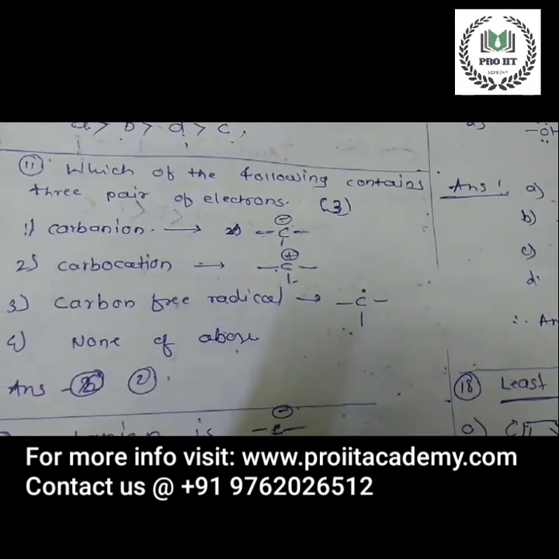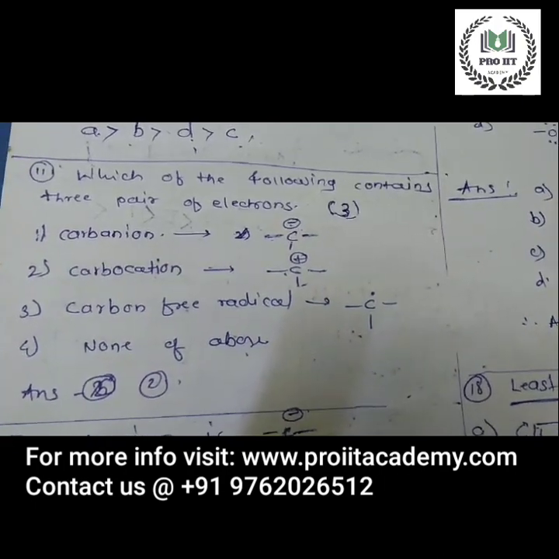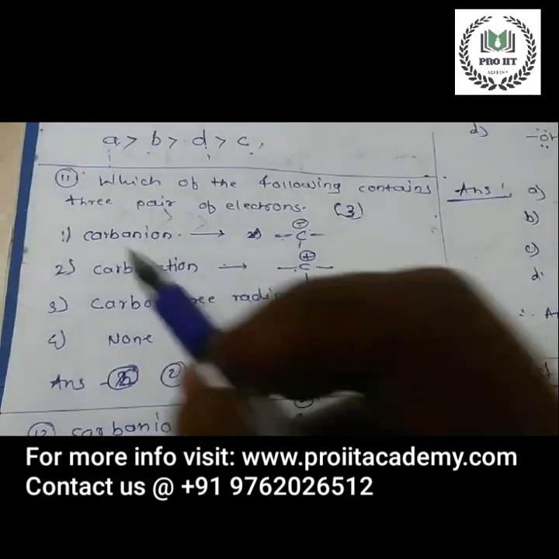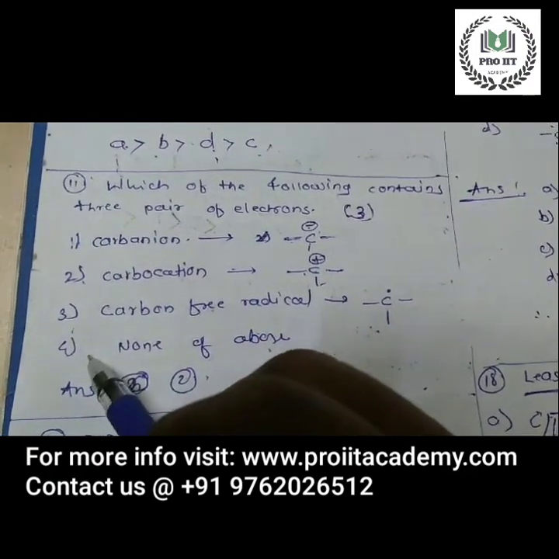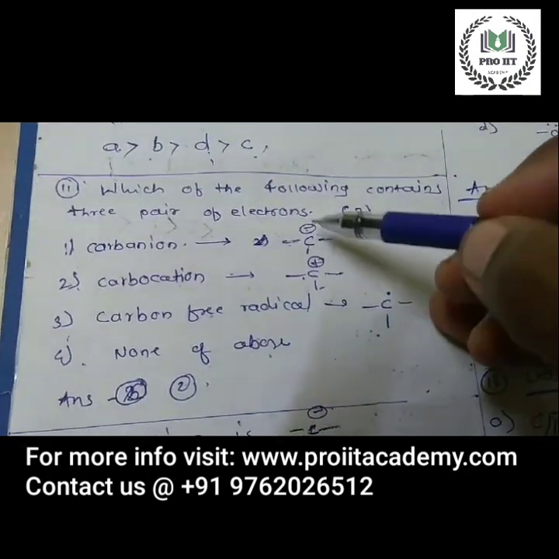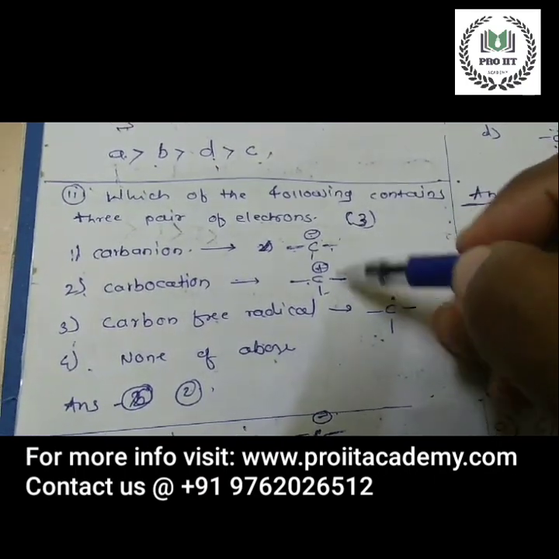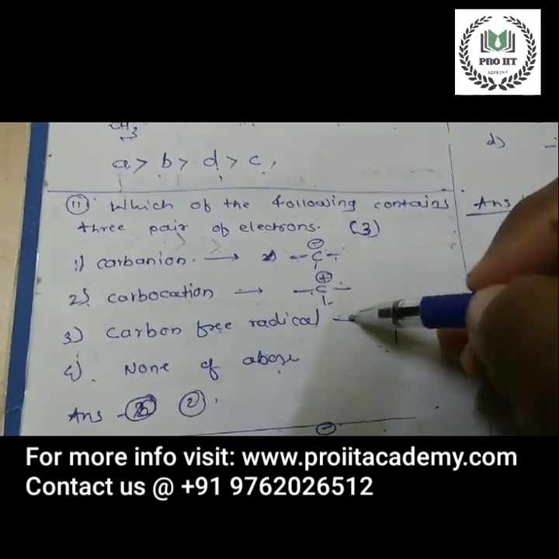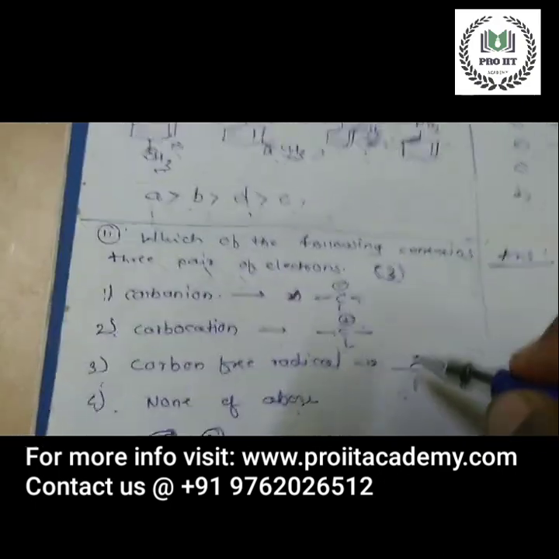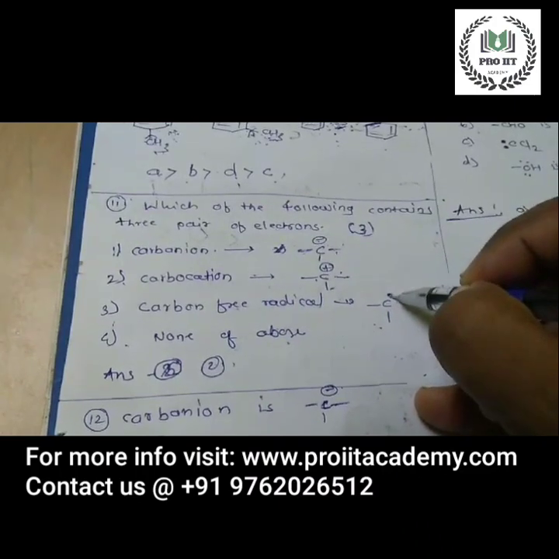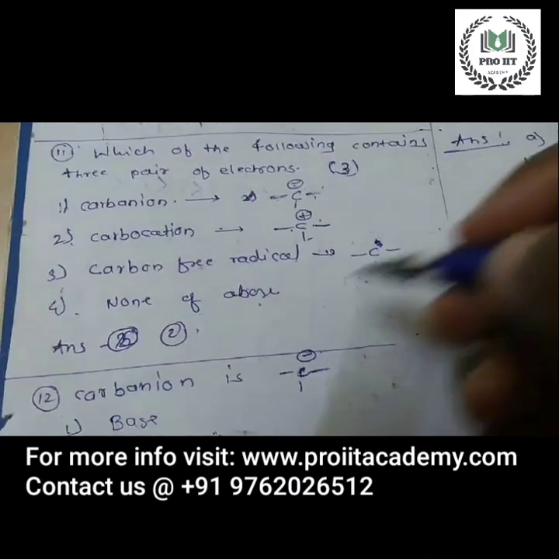Which of the following contains three pairs of electrons? Option 1, carbanion, carbocation, carbon free radical, none of the above. Carbanion is C minus. Carbocation is C plus. Carbon free radical, there is one free radical. You can see here, this is the free radical. One free radical is there. And none of the above.